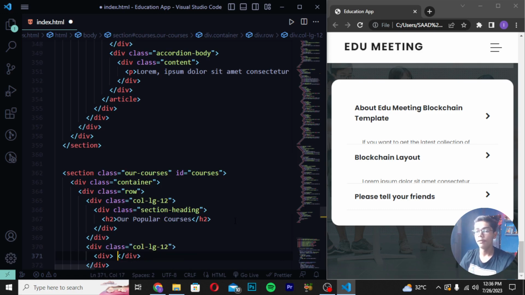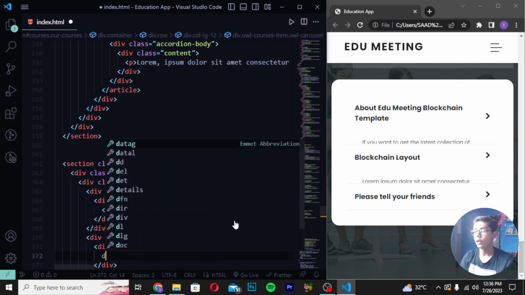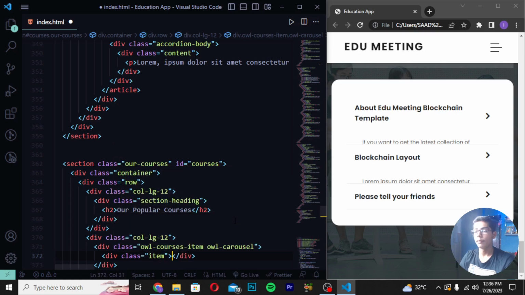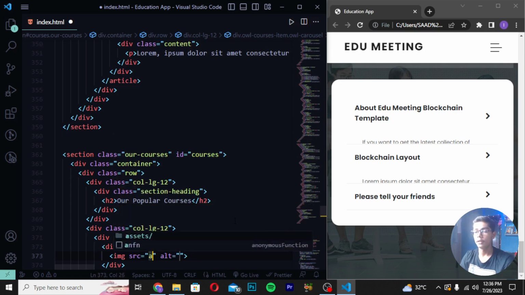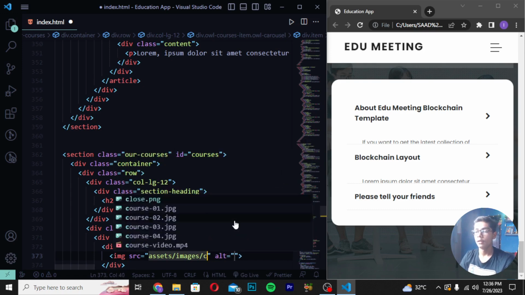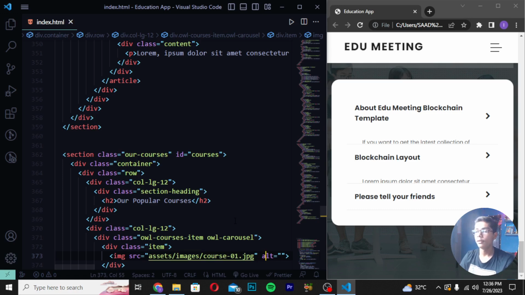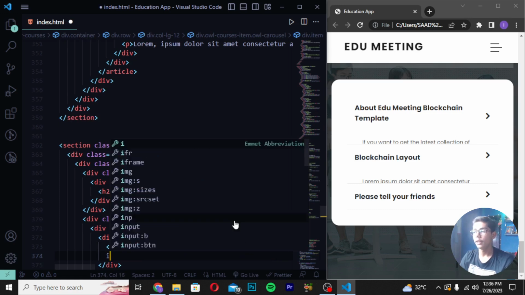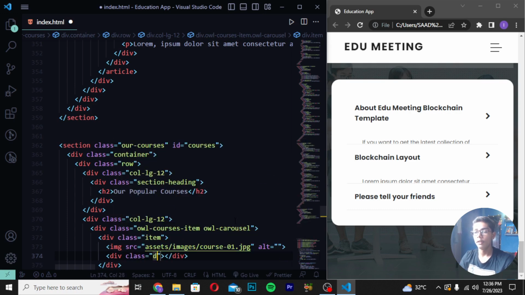Then you have to write div class and write here owl carousel. So here I will be writing, or you can say owl courses, and here you have to write item owl carousel. Then move down and write here div class item, and then write here img src images slash course1. So here I will be writing course1.jpg. Save it. Then move down after this close item and write here div class down content.